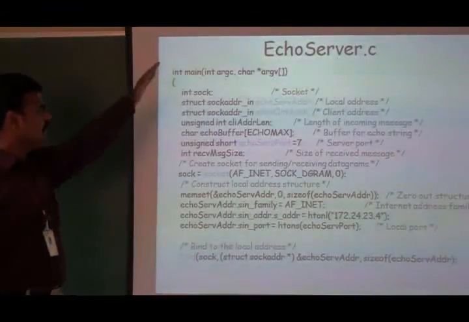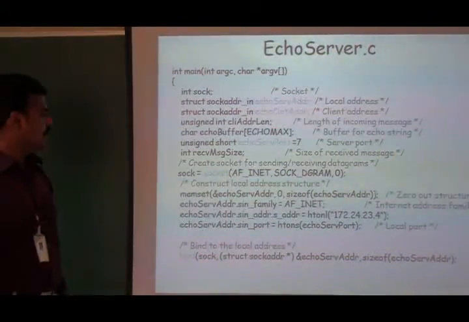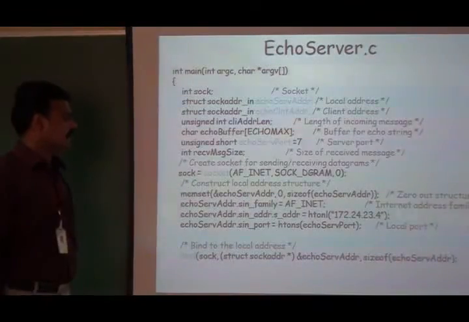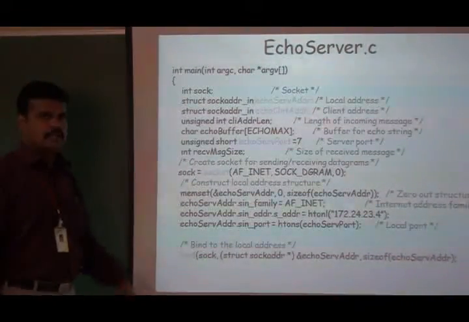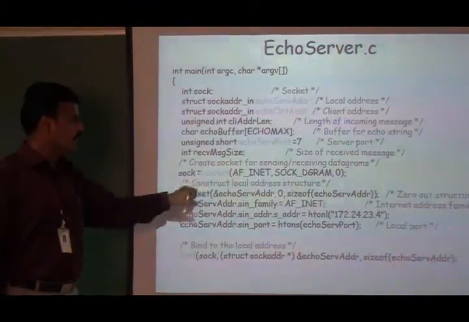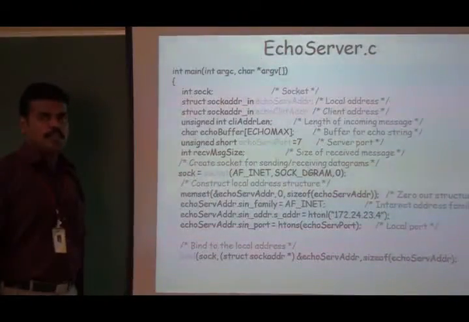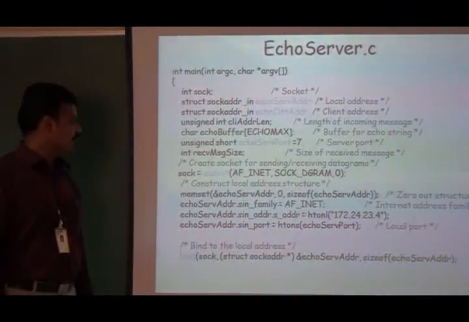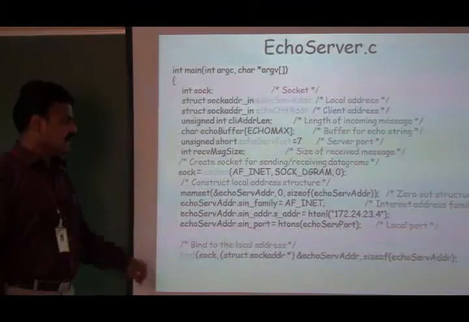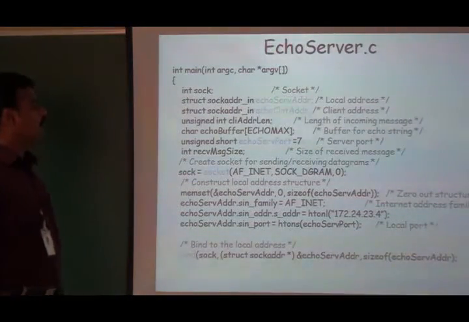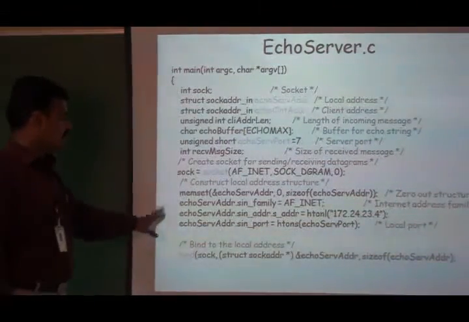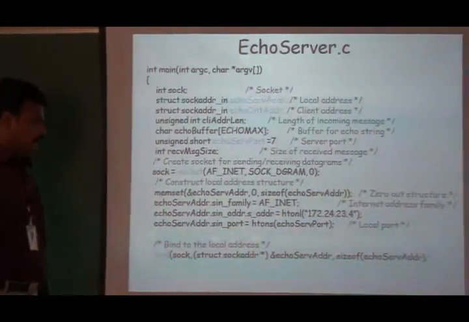Next, this is the implementation of the echo server. All the necessary variables have to be declared. First we have to create a socket, similar to the client program, with the help of the socket function. Again for the second argument, it will be SOCK_DGRAM. Next, we have to assign 0 as a value for the previously created structure variables and assign values to the structure members.